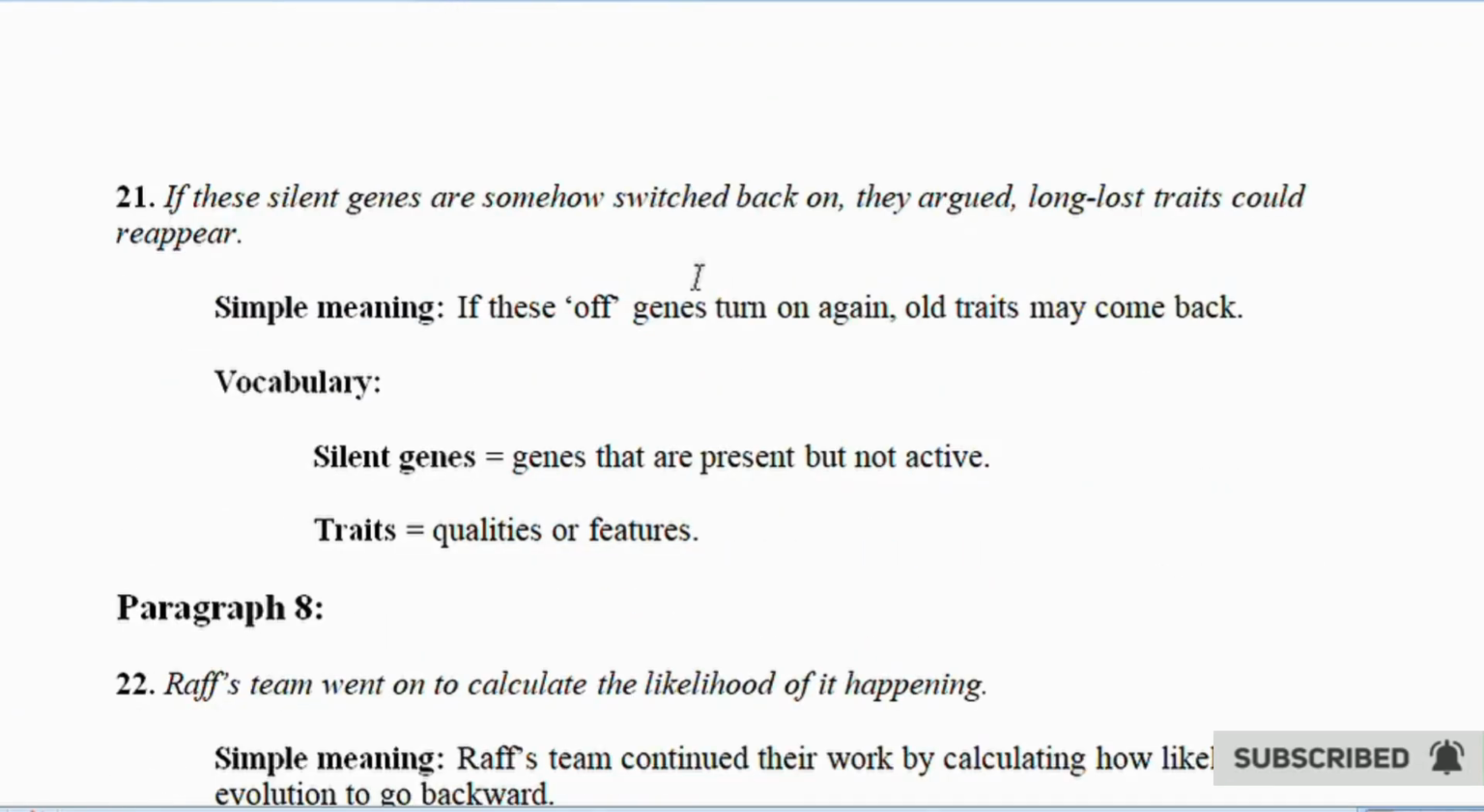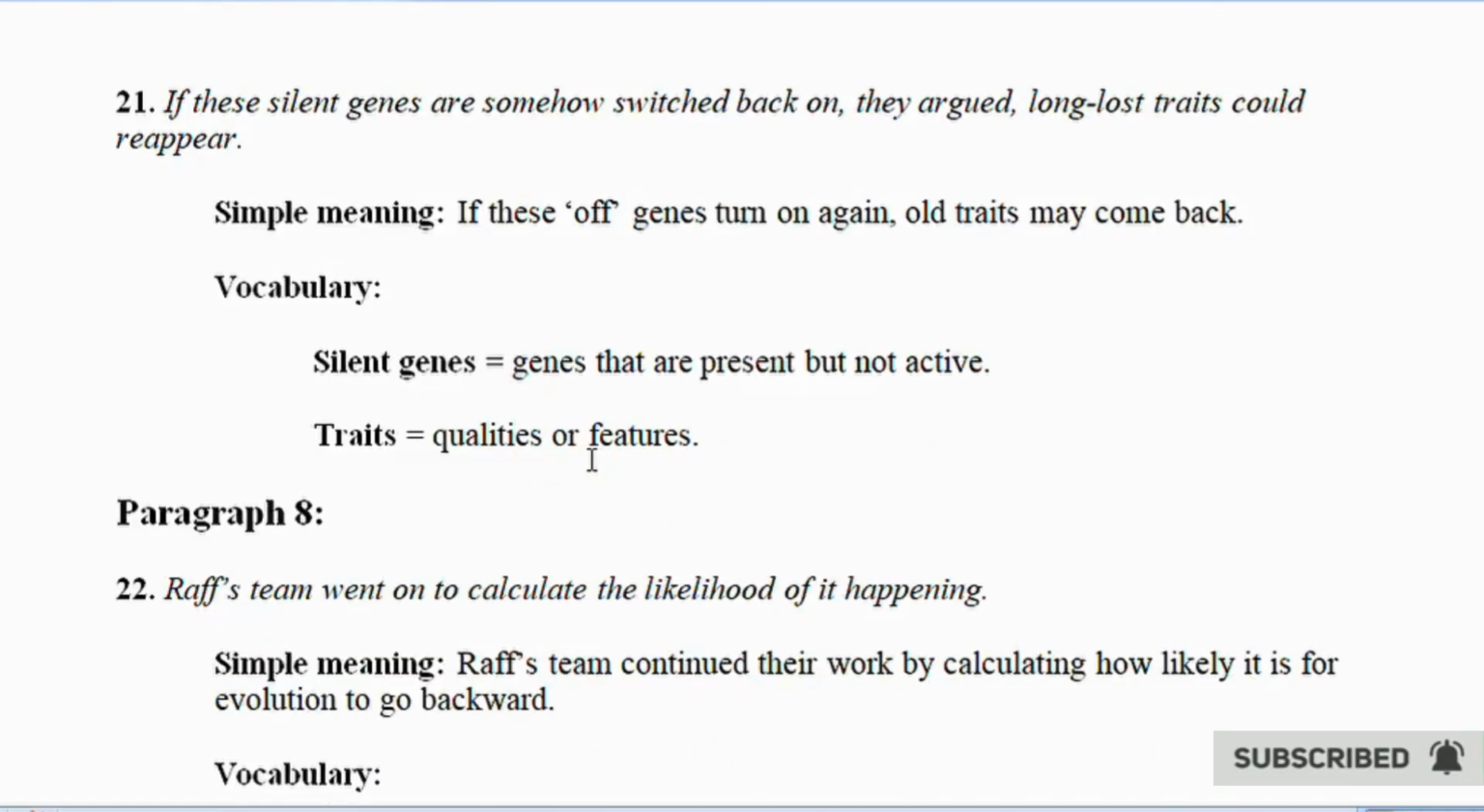21. If these silent genes are somehow switched back on, they argued, long-lost traits could reappear. Simple meaning. If these off genes turn on again, old traits may come back. Vocabulary. Silent genes equals genes that are present, but not active. Traits equals qualities or features.